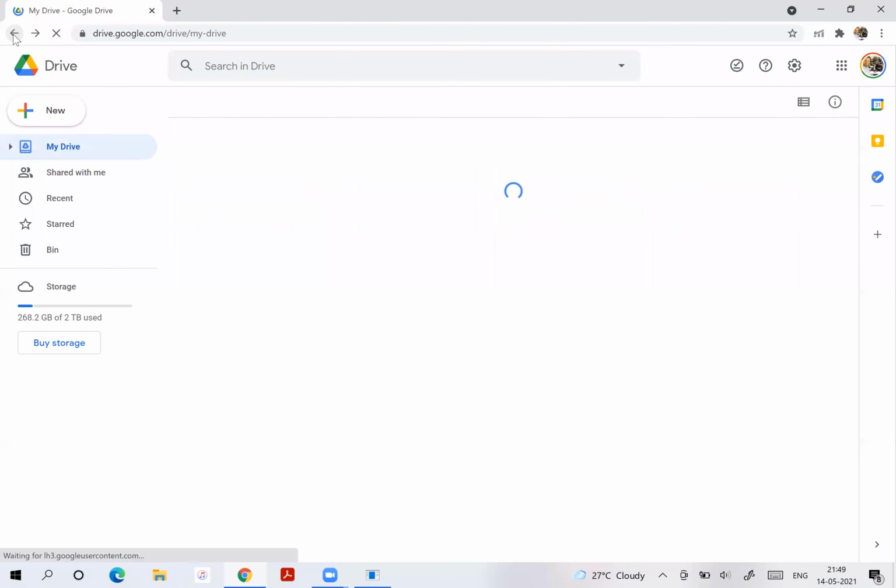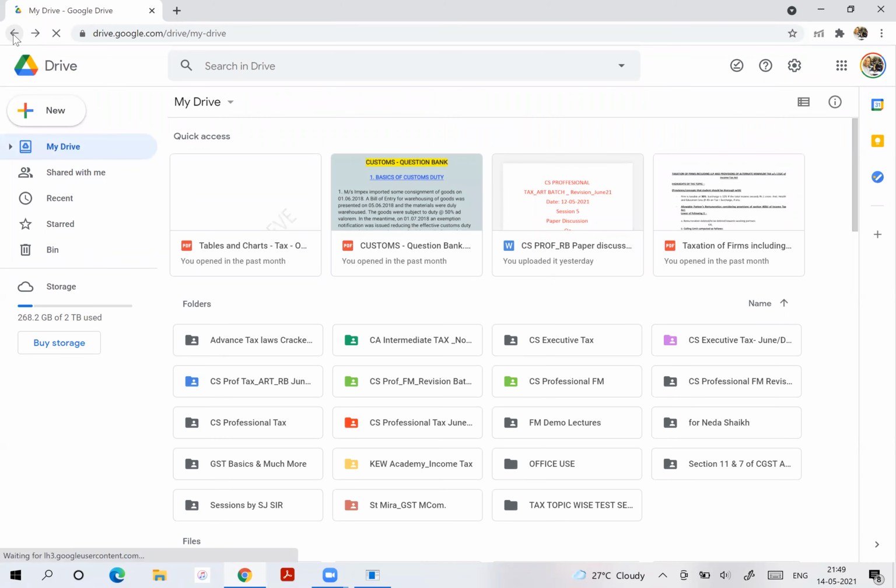For main batch students also, you are getting the recordings in the drive of the revision batch. You know, na? Many facilities we are providing. You should be aware of those facilities. What I said, main batch students are getting recordings of revision batch in the Google Drive. Be aware of that.